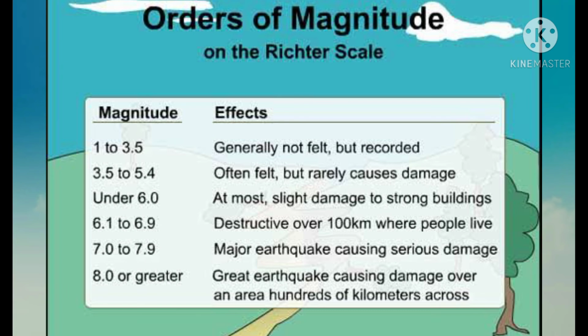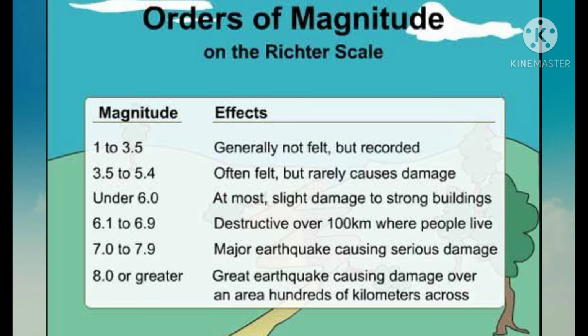And if the Richter scale records between 3.5 and 5.4, the earthquake is often felt, but it rarely causes damage. Then, if the Richter scale records between 5.5 and 6.5, the earthquake causes slight damage to the buildings, and it can also cause major damage to poorly constructed buildings.